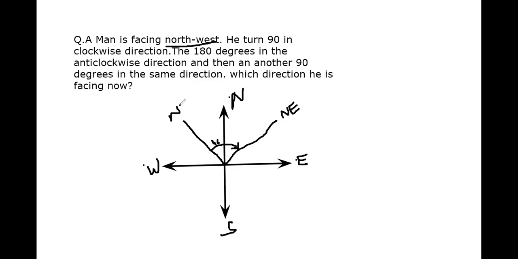This will be northwest. So this is the first displacement. So first displacement is what? 90 degrees in clockwise direction. Next displacement is 180 degrees in anti-clockwise direction. So 180 degrees means this will be the 90 and this will be the 135.